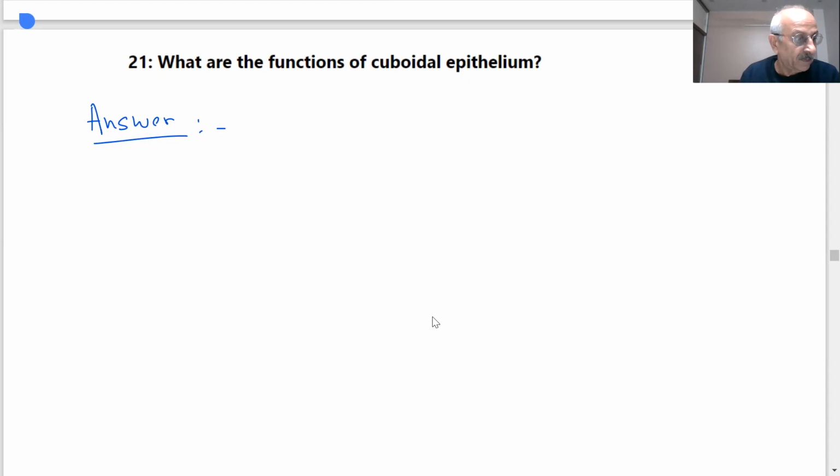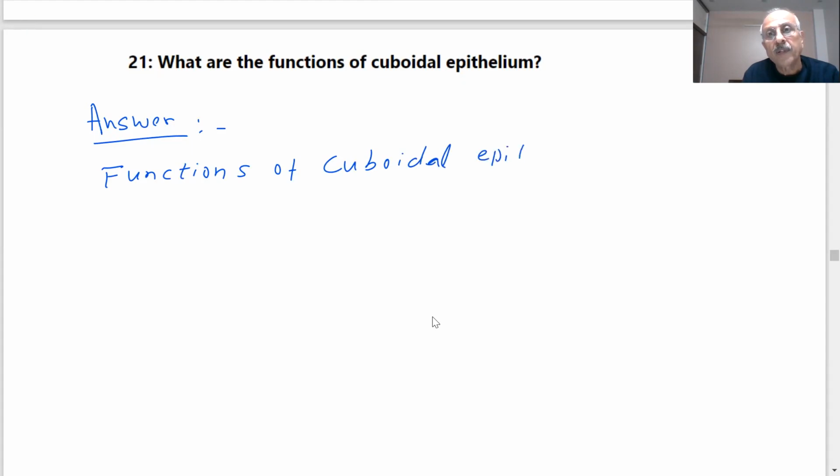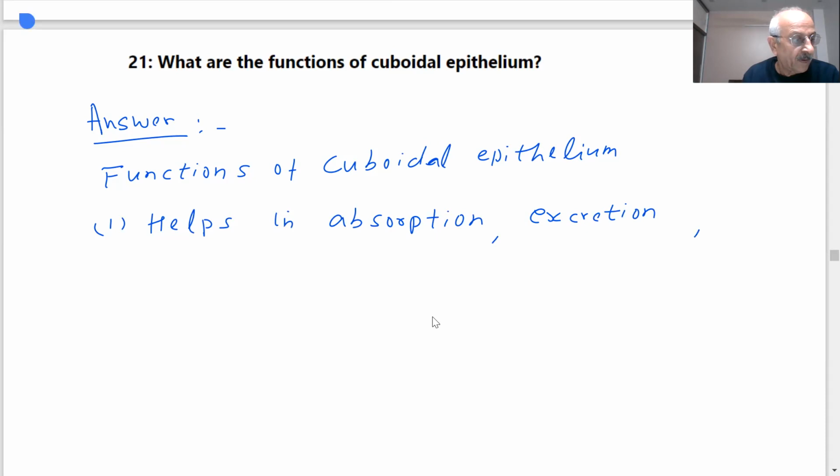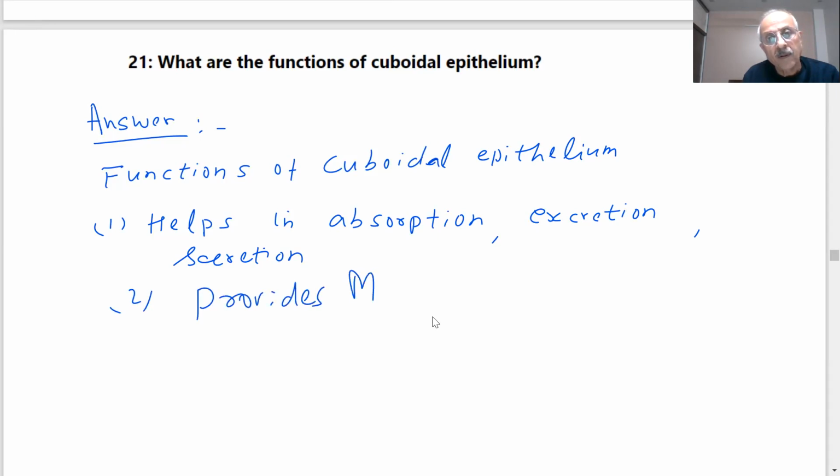The functions of cuboidal epithelium: it helps in absorption, excretion, secretion, and provides mechanical support.